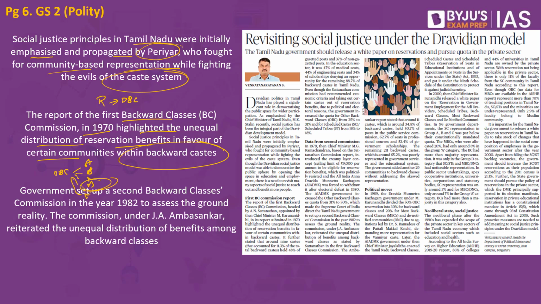But in certain cases, only a few communities are able to extract this advantage at the cost of the others. Then the government set up a second Backward Classes Commission in the year 1982 to assess whether this is correct or not. The commission under J.A. Ambasankar reiterated the unequal distribution of benefits among the backward classes. So it was only a few castes who were able to generate the advantage at the cost of the others.